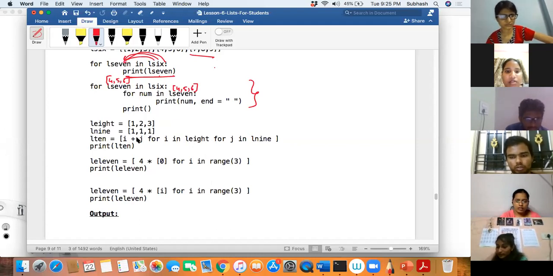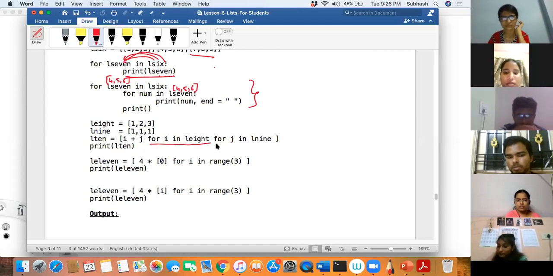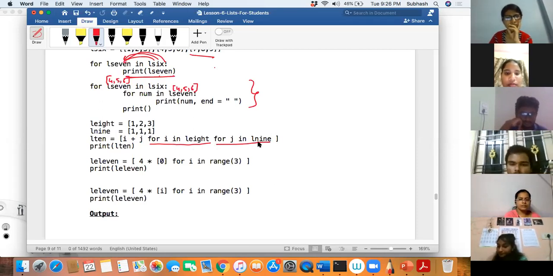Like 1 plus 1 and 2 plus 1 and 3 plus 1? Or is it 1 plus 1, 1 plus 1, 1 plus 1, then 2 plus 1, 2 plus 1, 2 plus 1, then 3 plus 1, 3 plus 1, like this? Yes sir, it's looping. There are 2 for loops, no? This is the for loop, and this is the inner for loop.